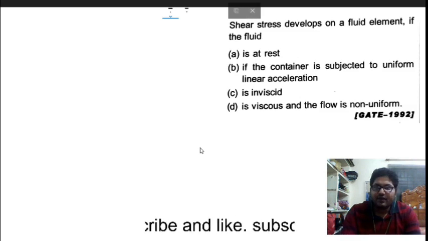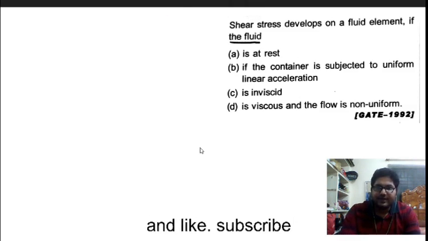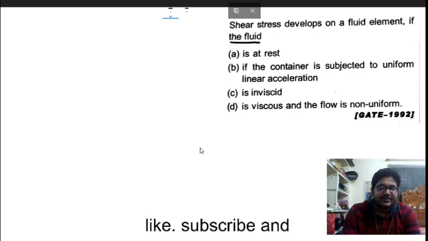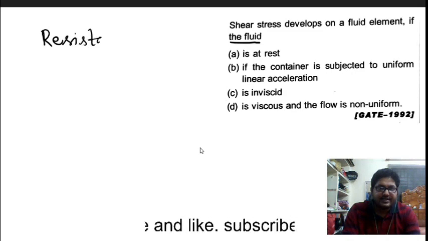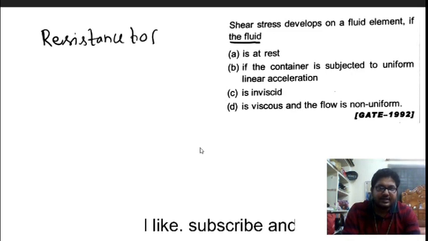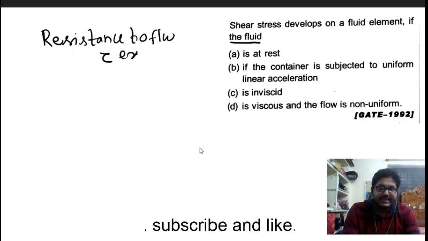Now, shear stress develops on a fluid element if the fluid. So what will happen? First of all, when there is a resistance to flow, we can say the shear stress will exist.